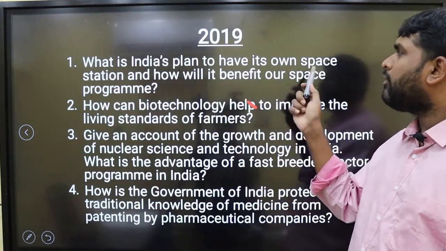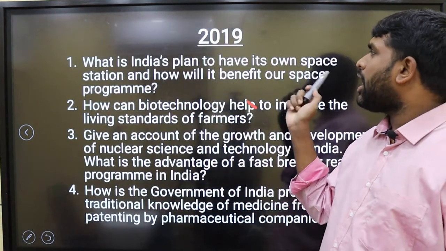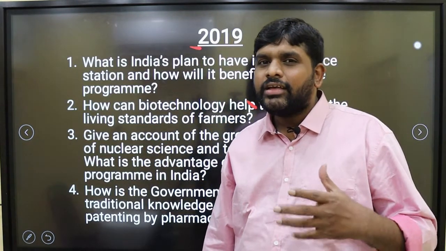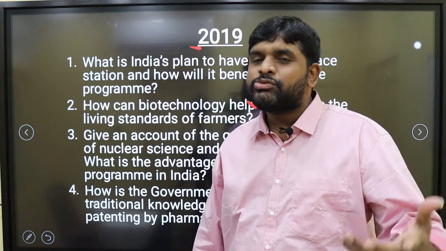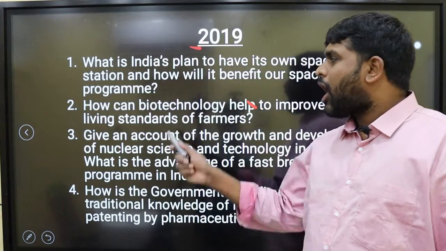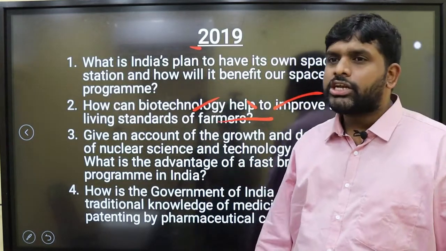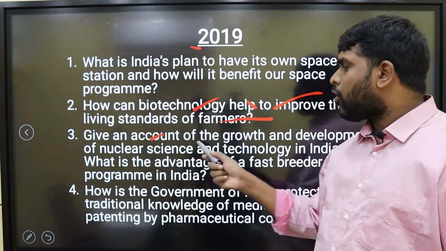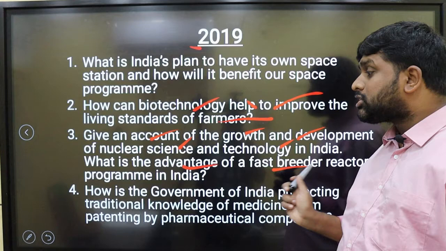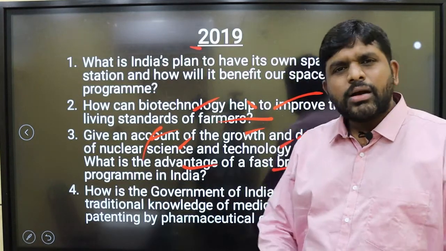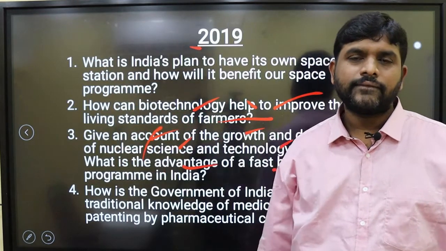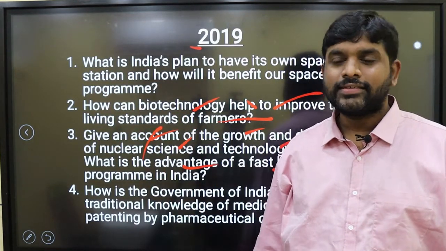What is India's plan to have its own space station? And how will it benefit our space program? In 2019, there were a lot of discussions happening with respect to having India's own space station. How can biotechnology help to improve the living standards of farmers? Give an account of the growth and development of nuclear science and technology in India. What is the advantage of the fast breeder reactor program in India? Compulsory, one question will be on biotechnology or one question will be on nuclear energy. That's it. No one can stop it.